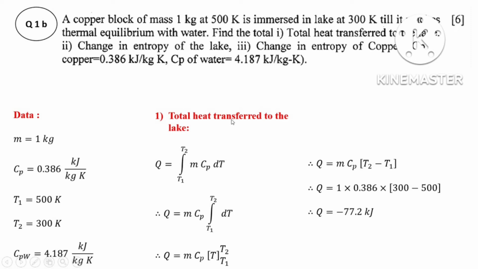Means from initial to final. That's why now the 4th term came: minus S system into delta T. Means one time temperature is constant, then for the constant there is no integration. Correct? For the constant, no integration. That's why T into delta S. Again the second time, minus S into delta T. Okay, one time T into delta S, other time S into delta T.